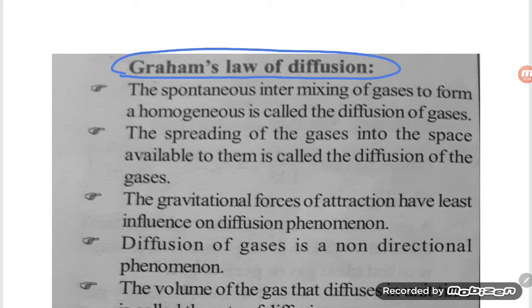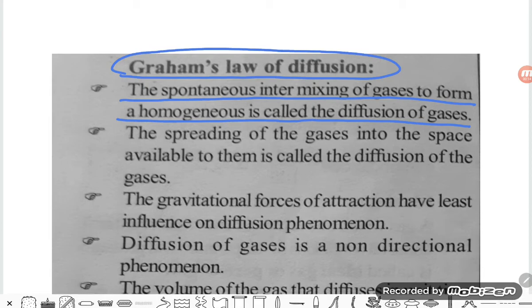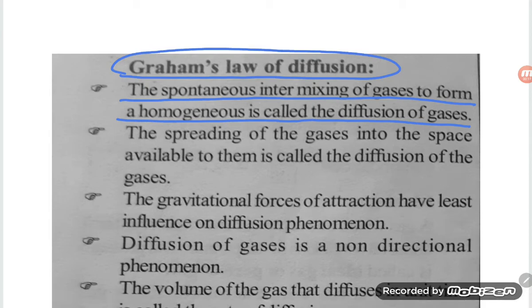The spontaneous intermixing of gases to form a homogeneous mixture is called the diffusion of gases. What is the meaning of this line, students? When you are mixing gases spontaneously in a homogeneous manner, that is called diffusion of gases. Next point: the spreading of gases into the space available to them is called diffusion of gases. So whether you say spreading or mixing of two gases,